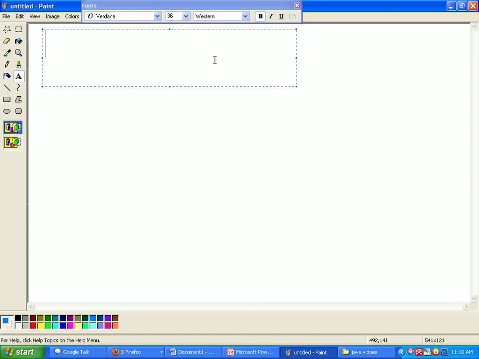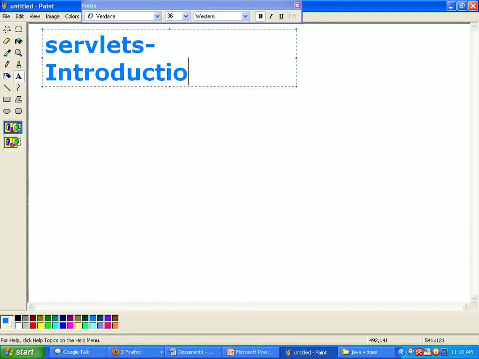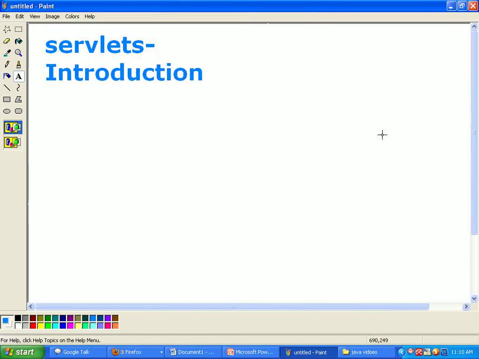Today we will discuss servlets, mainly an introduction. Here we know Java is a very popular language for developing web applications.